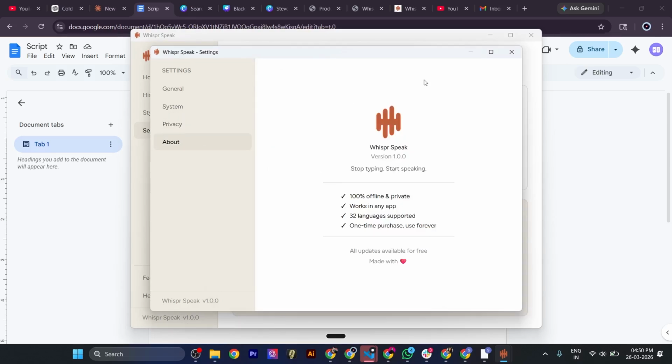Your voice stays on your device, it doesn't go anywhere. No cloud, no server, no data leaving your machine. That was a decision we made from day one and we are not changing it.